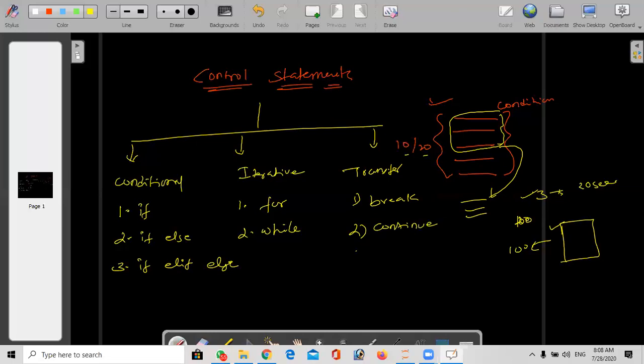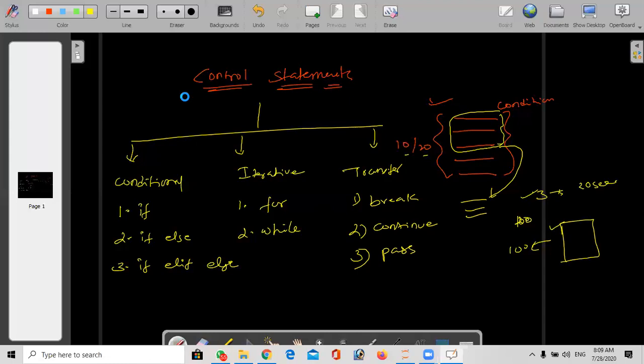When we are running an automation tool, when step 2 or step 3 fails, it fails the whole test case. While using testing concepts, the same thing happens here. It automatically stops execution and raises the error. So these are the basic classifications of control statements: conditional, iterative, and transfer statements. Conditional is based on if, if else, and elif. So let me check one by one.